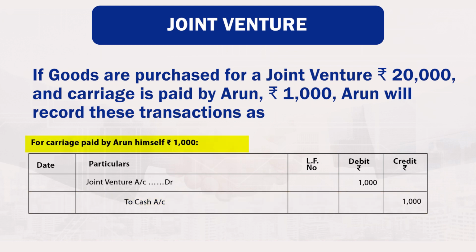For carriage paid by Arun himself rupees 1,000, joint venture account debited by 1,000 to cash account credited by 1,000.